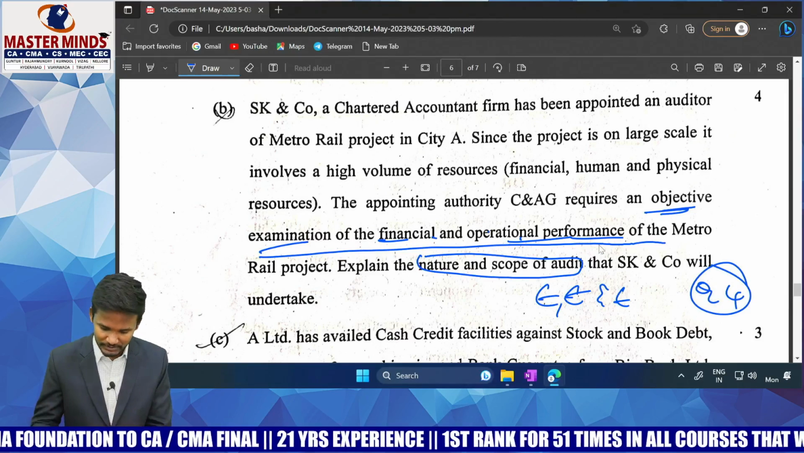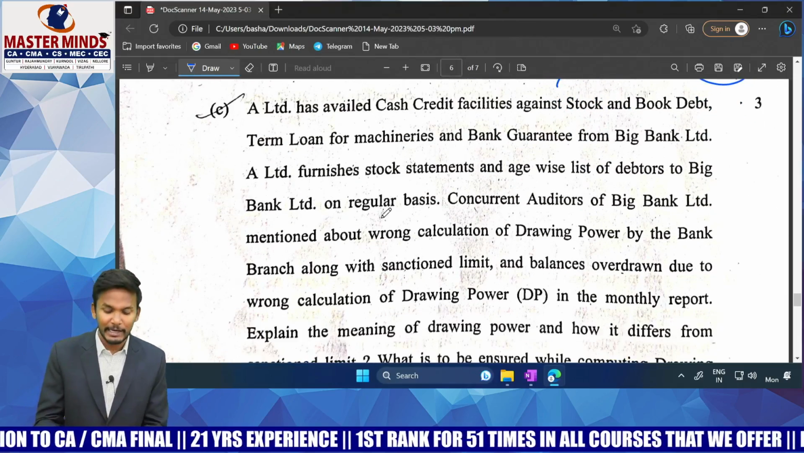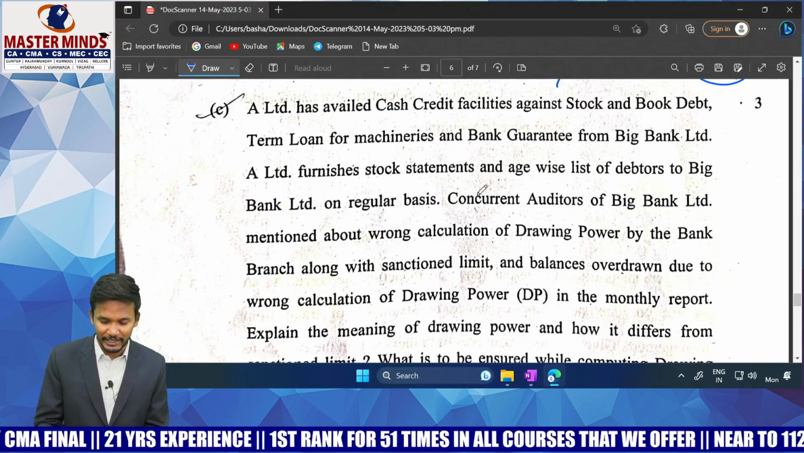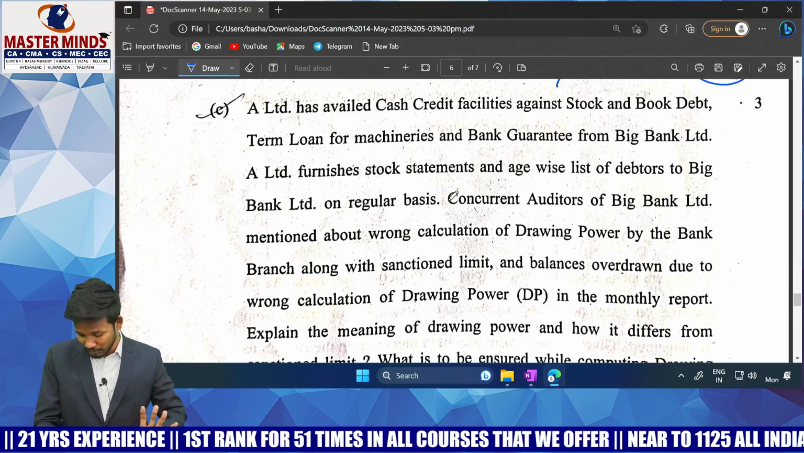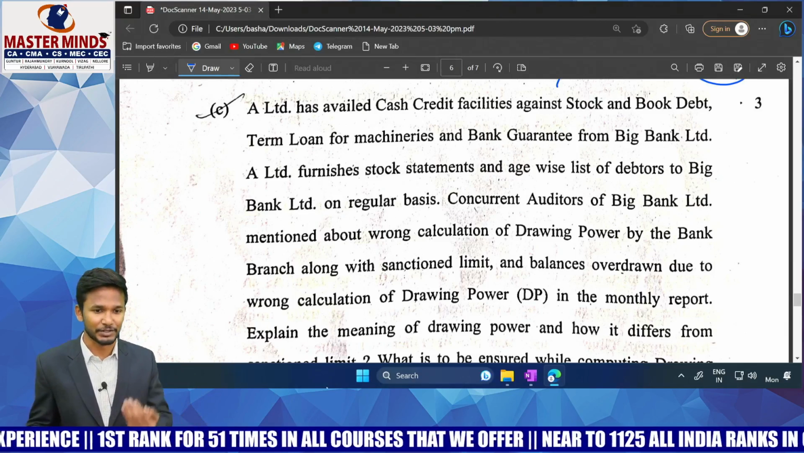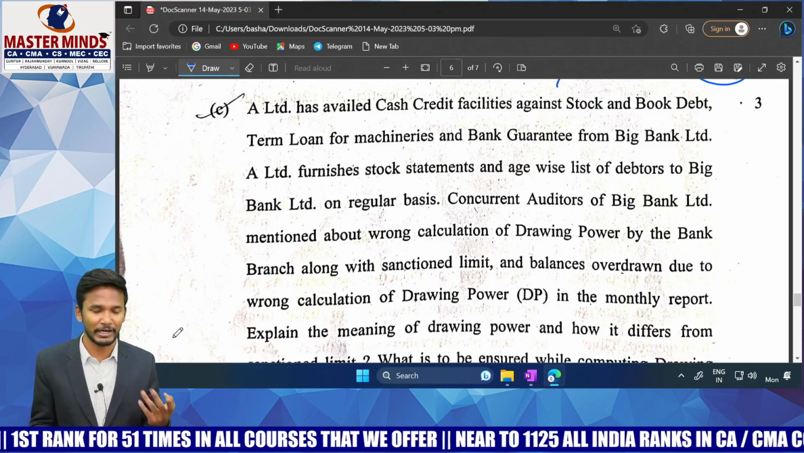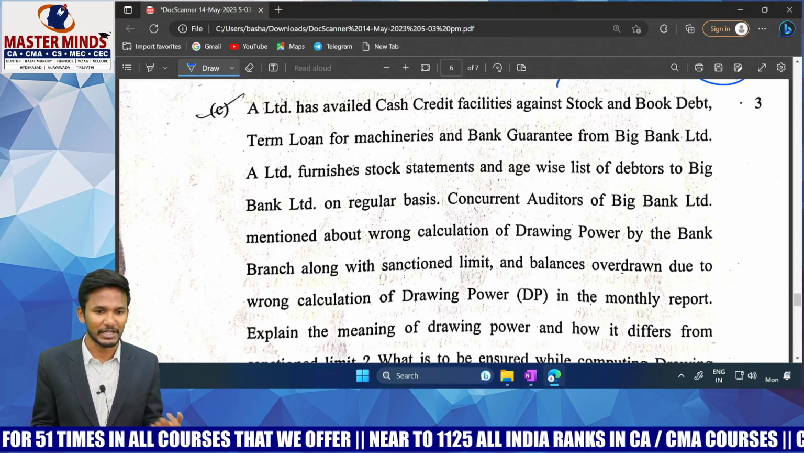Okay? Yes. Next. A Limited has availed cash credit facility against stock and book debt. So in this question, what happened? Last attempt, he gave a question, but not like this. He gave one about how to compute drawing power from the sanction limit.